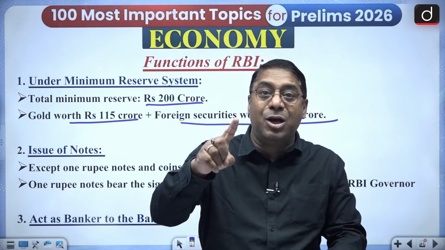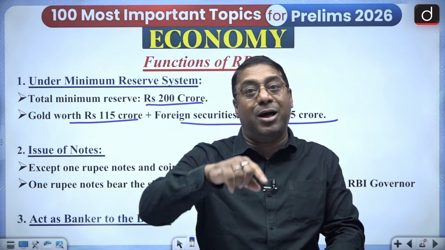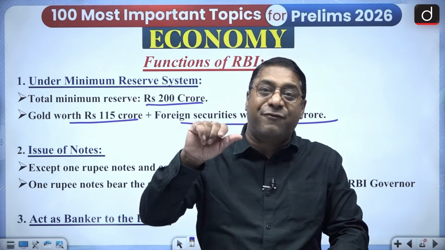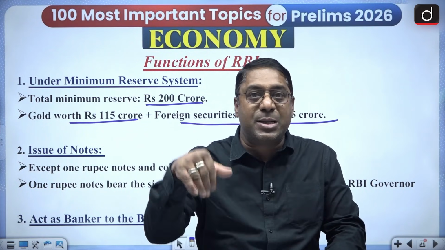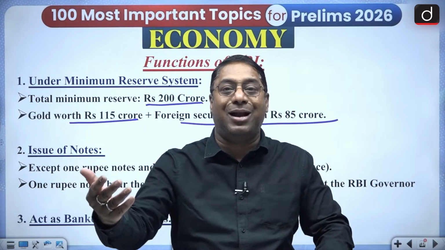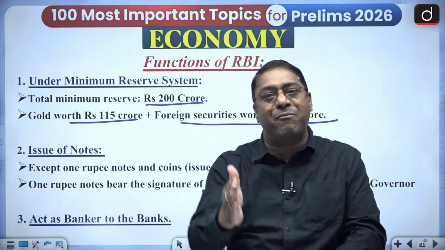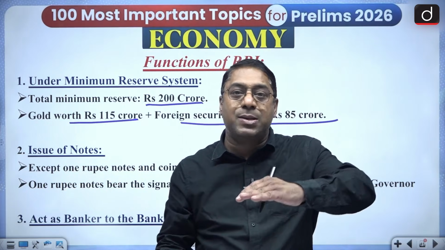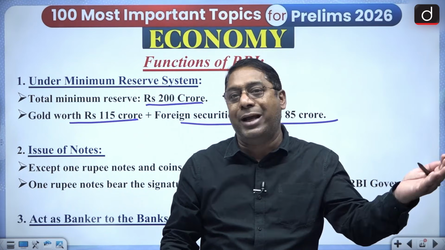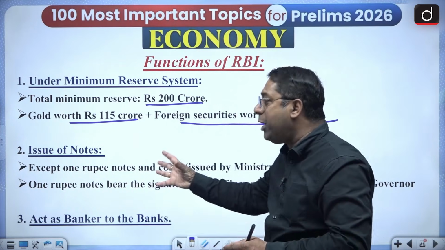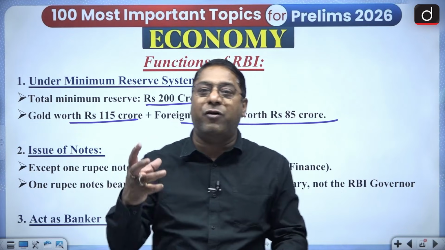So RBI is nothing else but the regulator and also the facilitator. But in the present scenario, after liberalization, privatization, globalization, the RBI became a facilitator. Otherwise, earlier, the RBI was only the regulator. The monopoly to issue currency notes is only with the RBI.